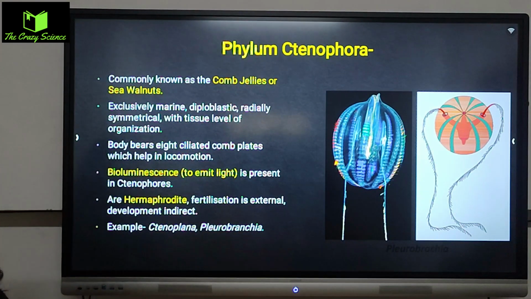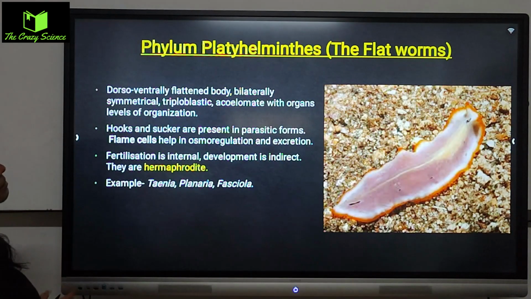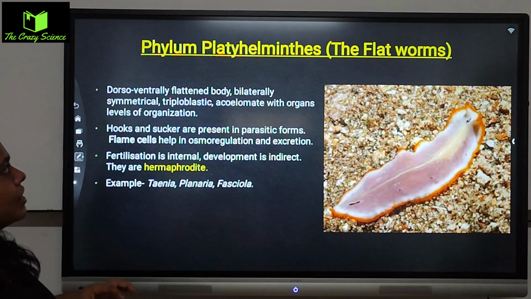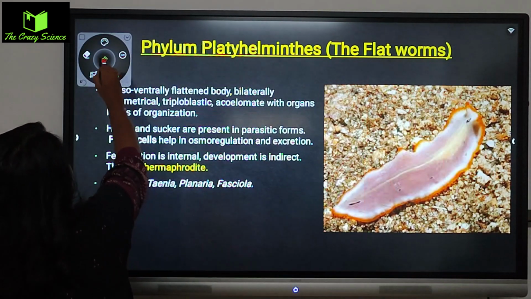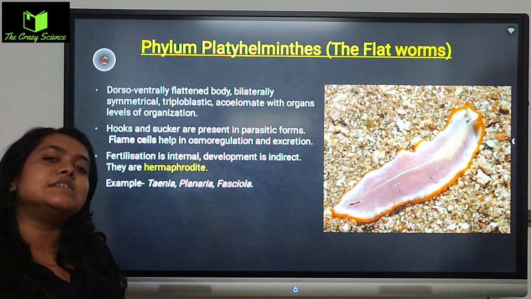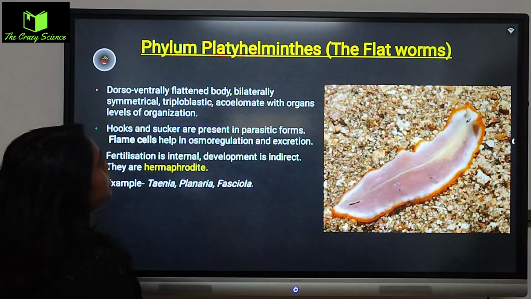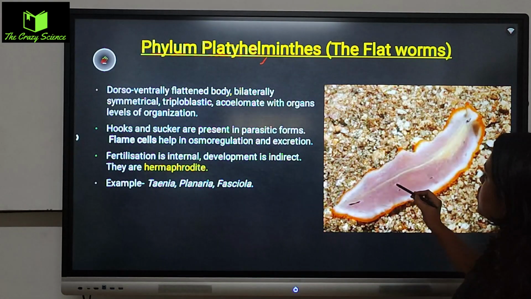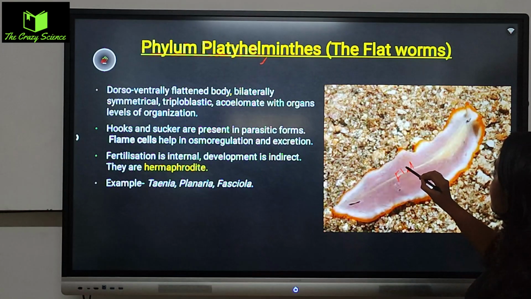The last slide of today's class is Platyhelminthes. Okay, so as I discussed the 4 particular phyla, the rest of the phyla I will discuss in the next classes. So Platyhelminthes are called the flatworms. As you can see, the flat body-like structure. Because of that, they look flat.